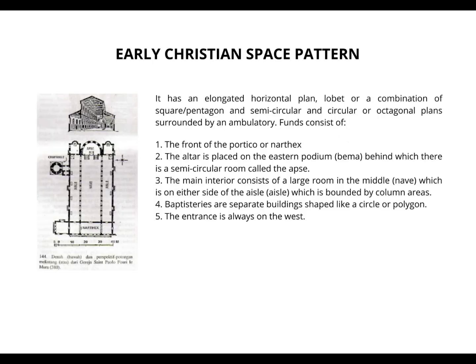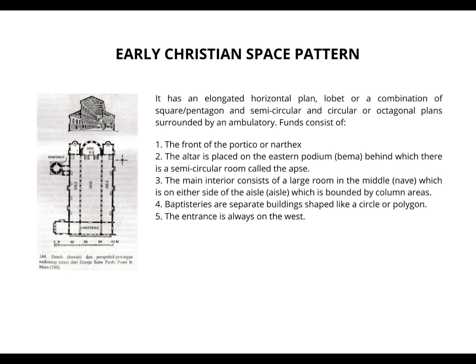Early Christian space patterns. It has an elongated horizontal plan, lobed or a combination of square or pentagon and semicircular, and circular or octagonal plan surrounded by an ambulatory.